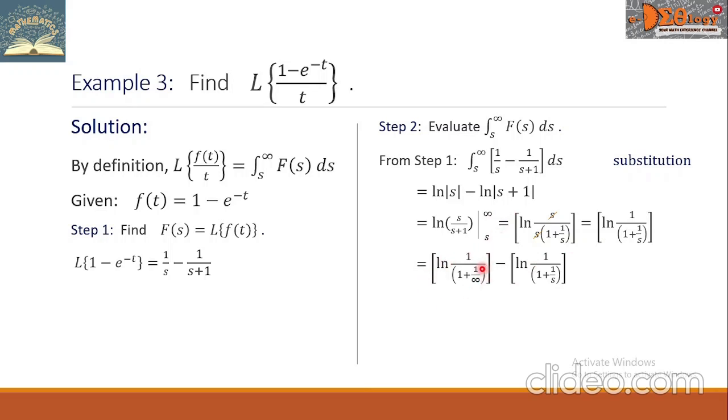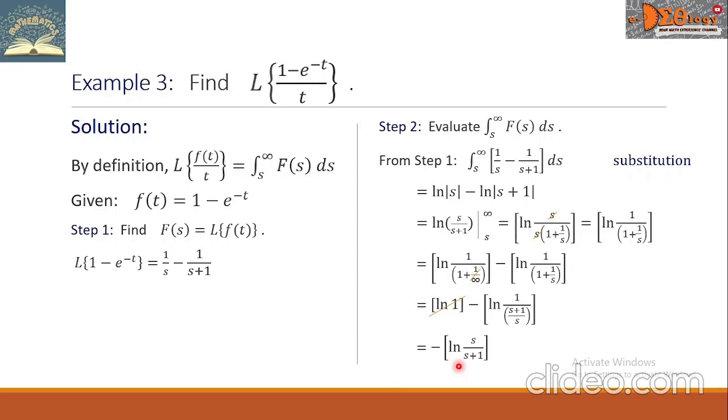In the first group, we have this 1 over infinity, and this is equal to 0. So we have here 1 over 1, which is ln of 1, minus, in the second group, we will simplify this 1 plus 1 over s. Combining this, we have now this s plus 1 all over s. Look at the first group. ln of 1 is equal to 0. Also, in the second group, we're going to simplify the complex fraction. So the second group now becomes like this, the negative of the ln of s over s plus 1.